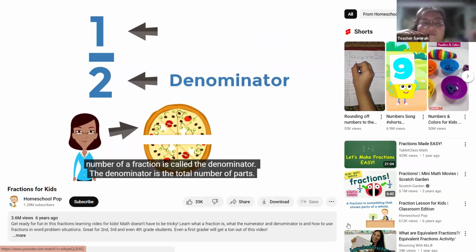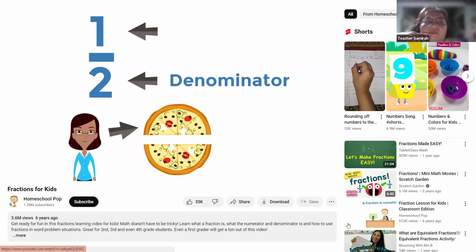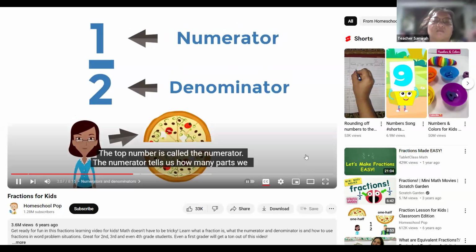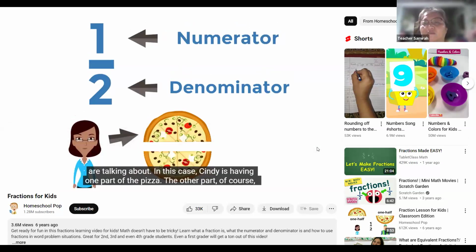The denominator is the total number of parts. The top number is called the numerator. The numerator tells us how many parts we are talking about. In this case, Cindy is having 1 part of the pizza. The other part, of course, is going to Chomsky.